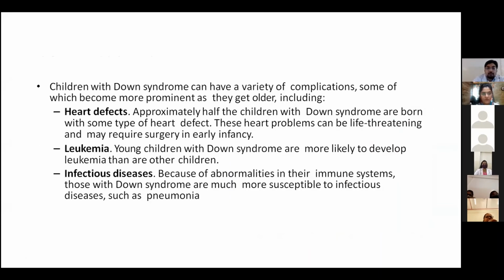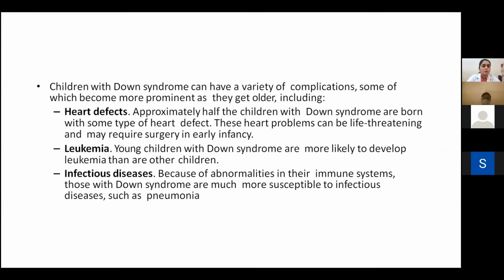Children with Down syndrome may have heart defects. Approximately half of the children with Down syndrome are born with some type of heart defect. This heart problem can be life-threatening and may require surgery in early infancy. Leukemia: young children with Down syndrome are more likely to develop leukemia than other children. Infectious diseases.